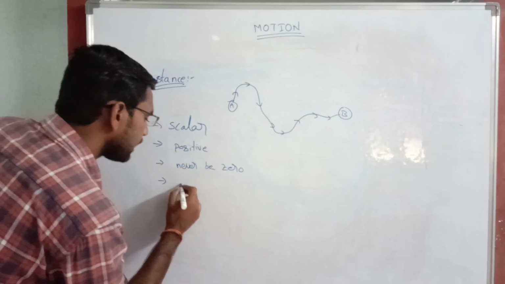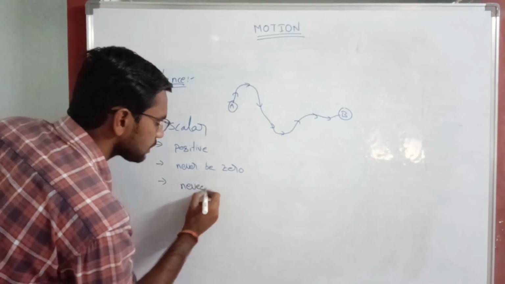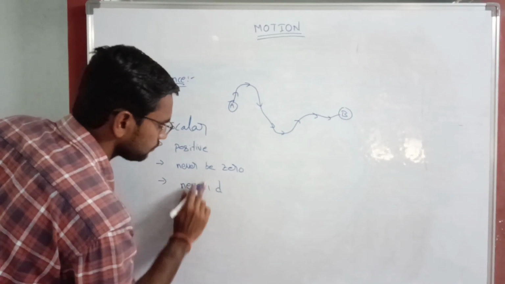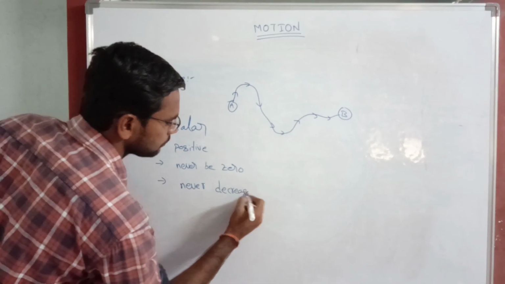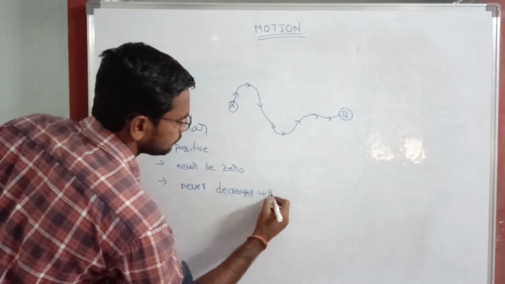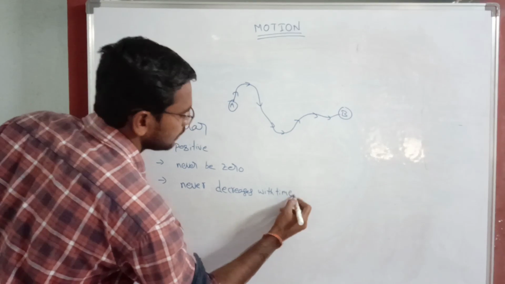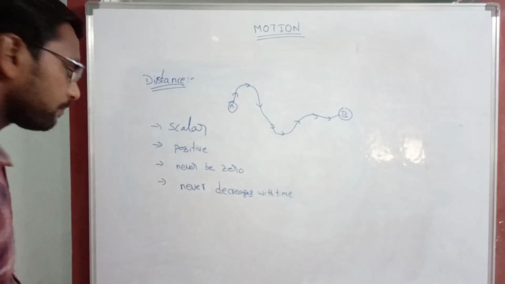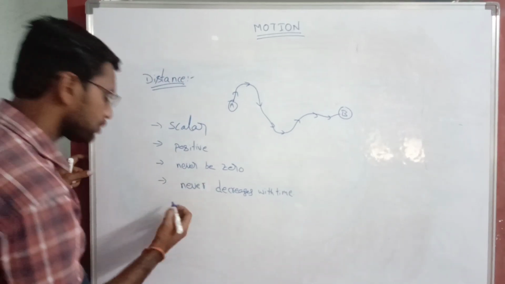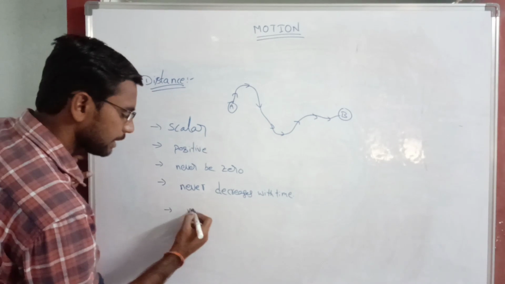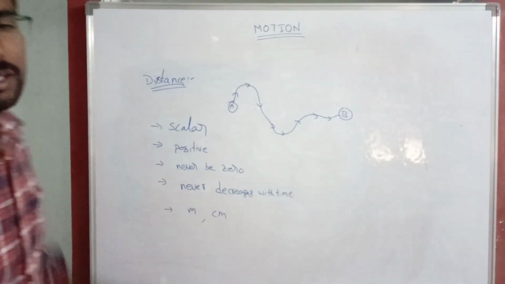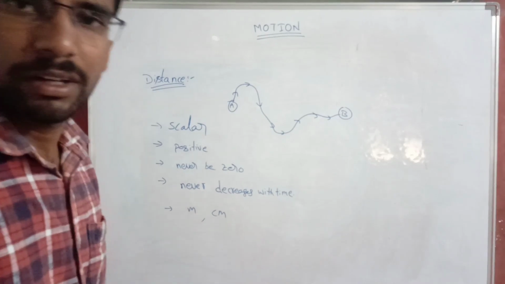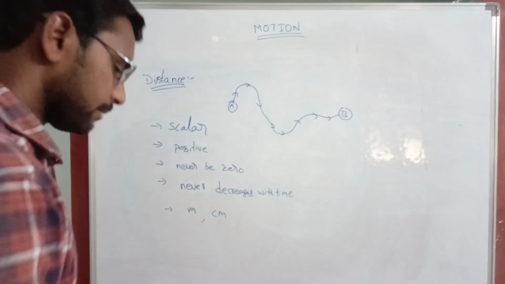It never decreases with time. It is always positive. It is never zero. What are the units for that? The SI unit is meter, and the CGS unit is centimeter for distance. Okay, clear now? Fine.